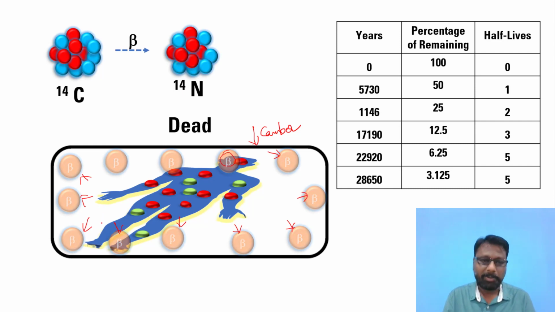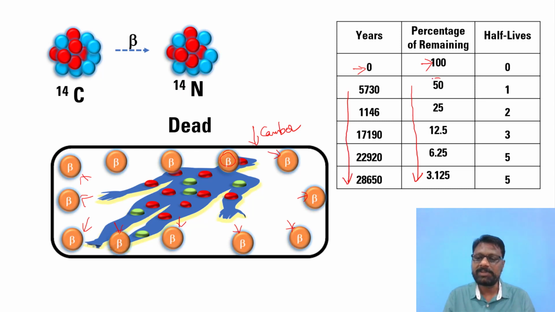When we look into the half-life period of C14, at zero time the individual will have 100% C14. There won't be any intake of C14 by the dead individual, so you will always see a decrease in the concentration of C14 with the increasing of the years. There will be a 50% decrease when the dead body's age becomes 5730 years.